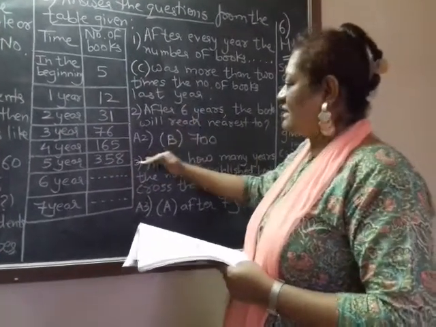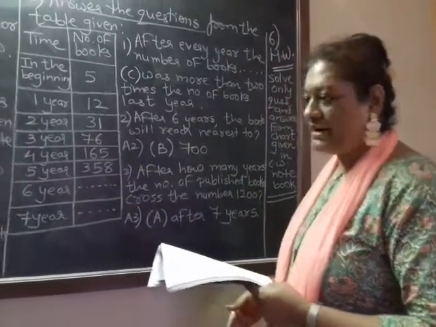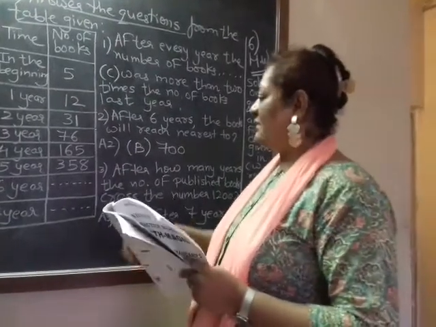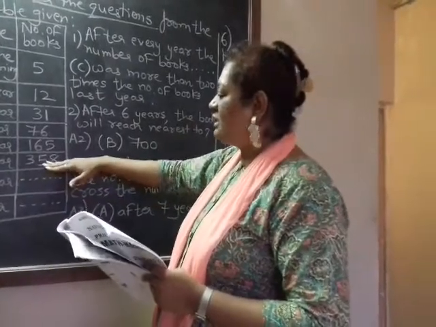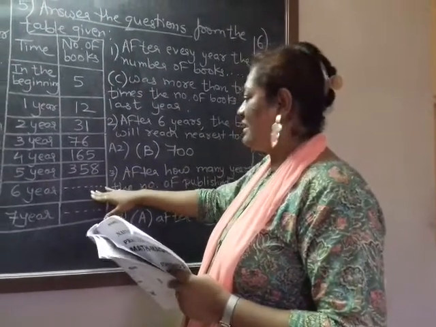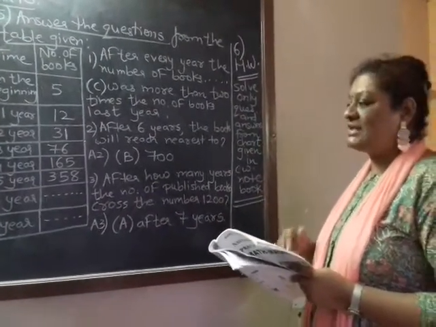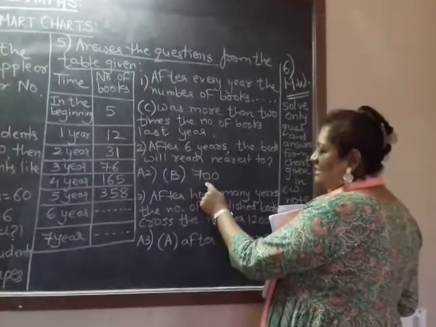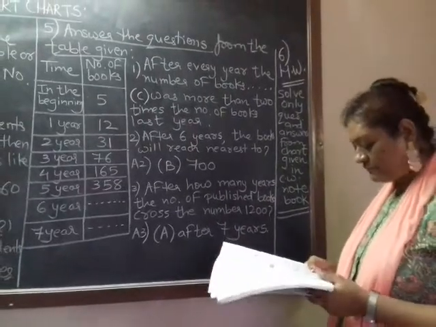So after 6 years, when you do 358 into 2, it will be 716. In the 5th year you can check it out, 358. So in the 6th year it will reach near 716. So the correct option is, after 6 years the books will reach nearest to 700.